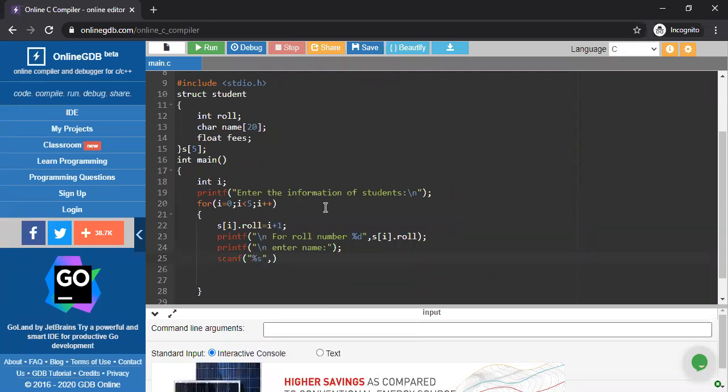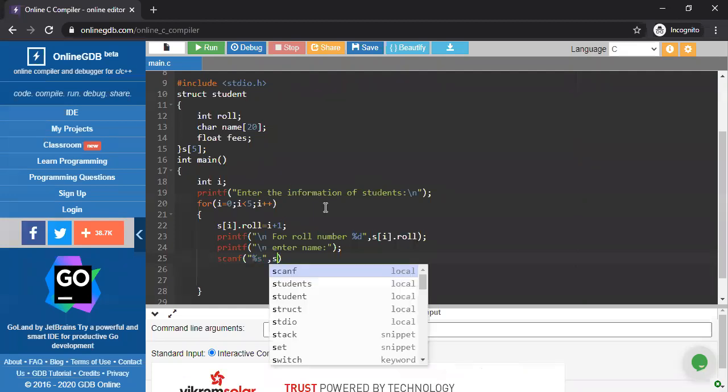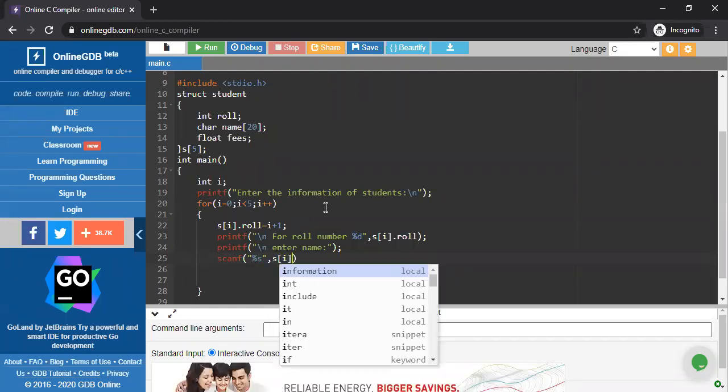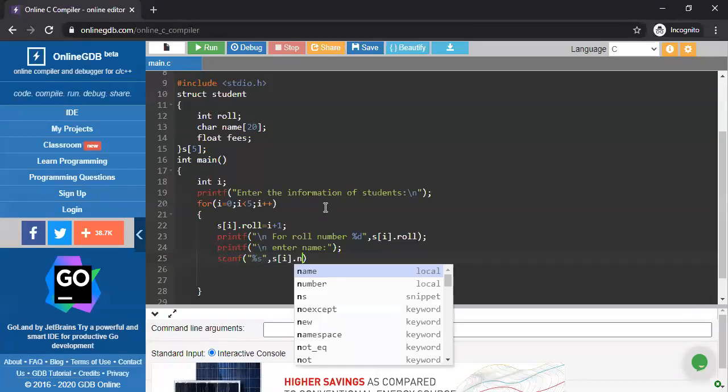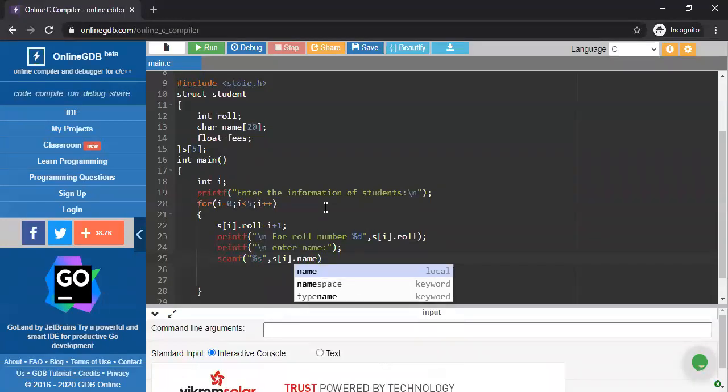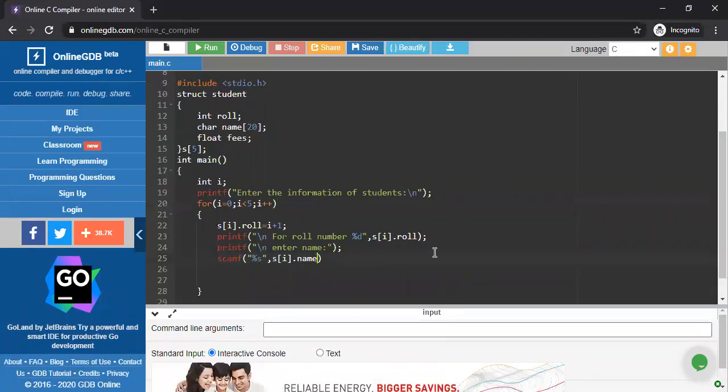And you also know that when we take a string as user input, we don't use any ampersand, right? We don't use any ampersand. If I am writing in scanf, I am not writing any ampersand. So here I am just writing si dot name, because I am going to store the name of the first student, which is also stored into the 0th position, because now